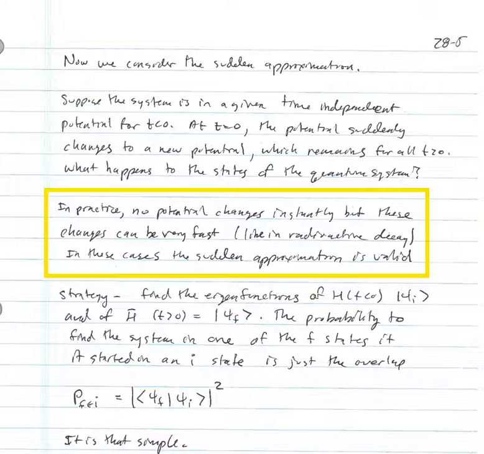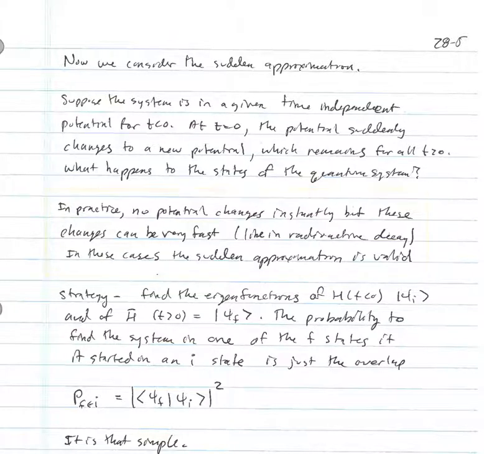And so we have a conversion from a hydrogen nucleus into a helium nucleus. And that decay can be very, very rapid. And so using this sudden approximation is a good approximation for these kinds of transitions that can be very rapid. So what is it we're going to do?